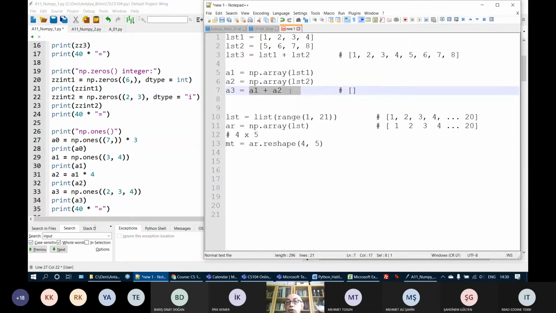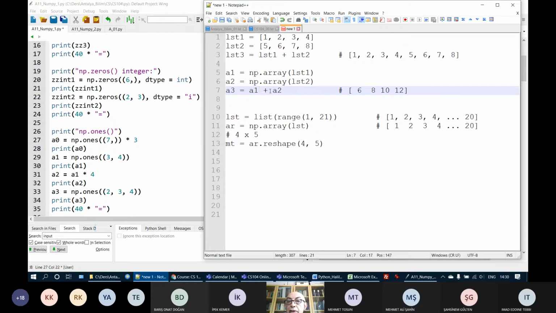What does the plus operator do? It adds element by element. So 1 plus 5 is 6. 2 plus 6 is 8. 3 plus 7 is 10. 4 plus 8 is 12. So we get this NumPy array when we add. So the addition of lists and the addition of arrays are completely two different things.